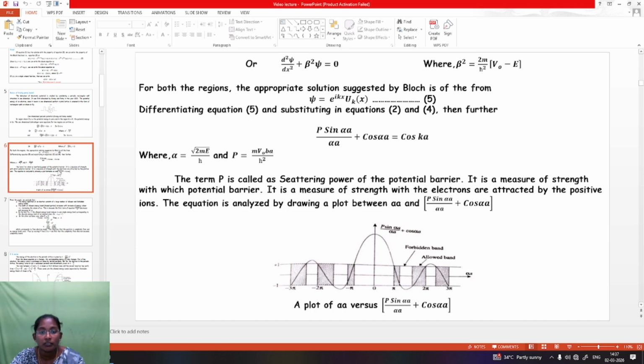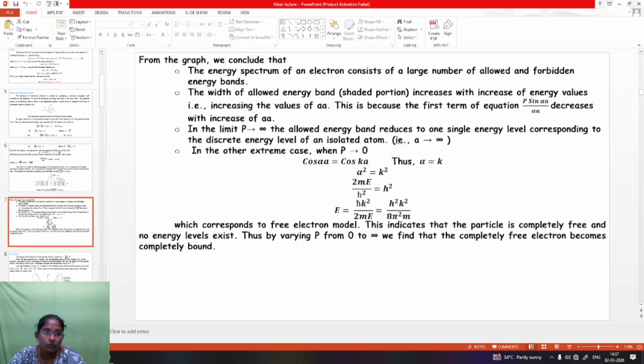The equation is analyzed by drawing a plot between αa and P sin αa / αa + cos αa. So here the plot represents P sin αa / αa + cos αa against αa. Next, from the graph we can conclude that the energy spectrum of the electron consists of a large number of allowed and forbidden energy bands. The width of the allowed energy band, the shaded portion, increases with the increase of energy values, that is, increasing the value of αa.